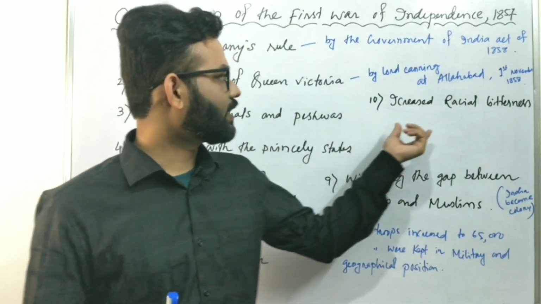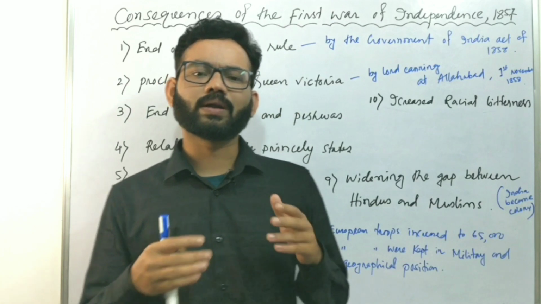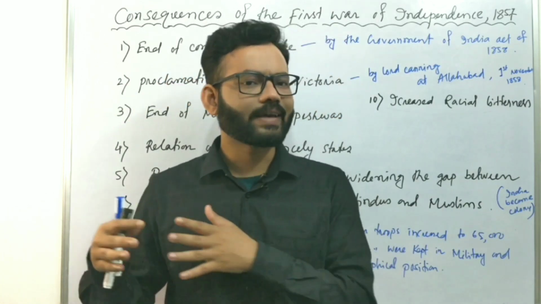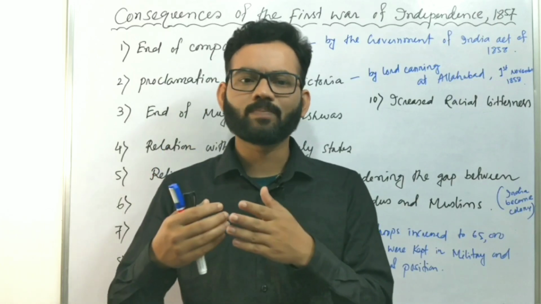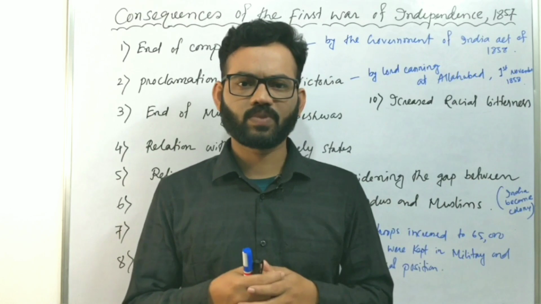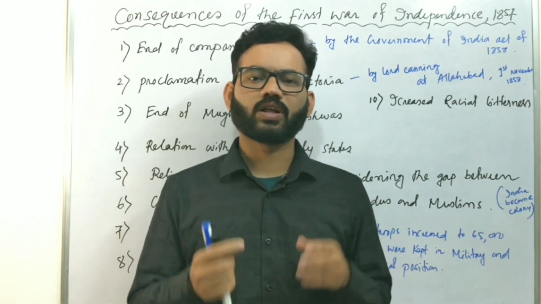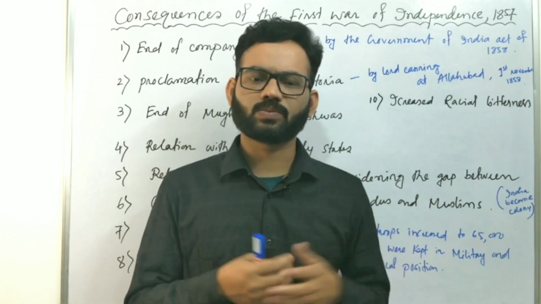Number ten, increased racial bitterness. After the revolt of 1857, when the power came to the hands of the British Crown, the racial bitterness between the Indians and the British also increased much more. Indians were tortured, humiliated, and referred to as black people by the British.